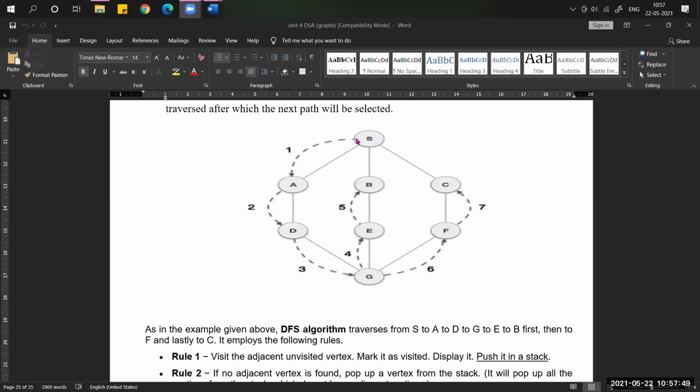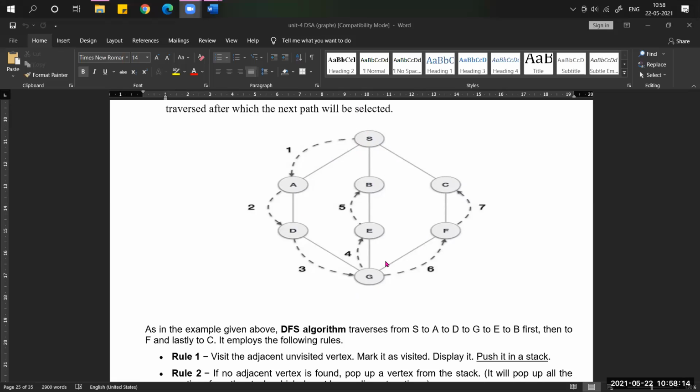From where do we start the traversing? The initial node, starting node, or root node. Here I'm taking the root node, but if I ask you to start with vertex B, then you have to start with B only. In this example, I'm choosing the initial node as S.